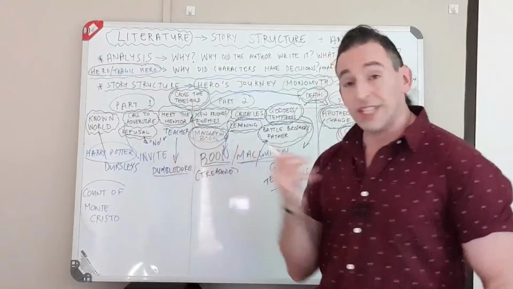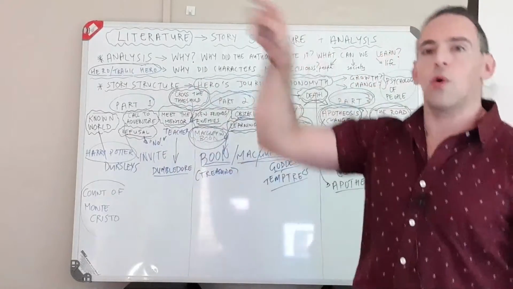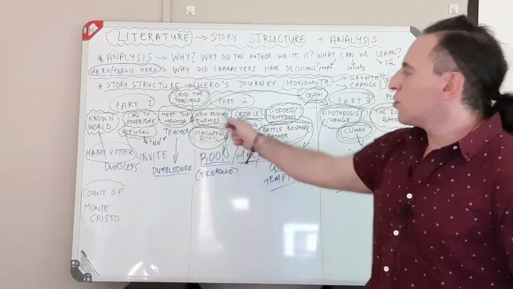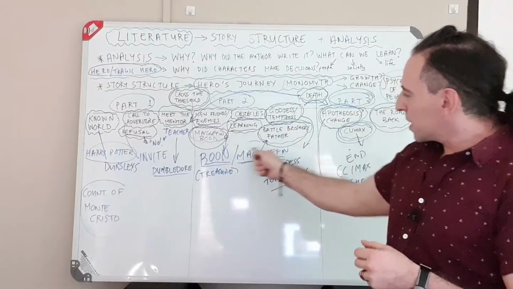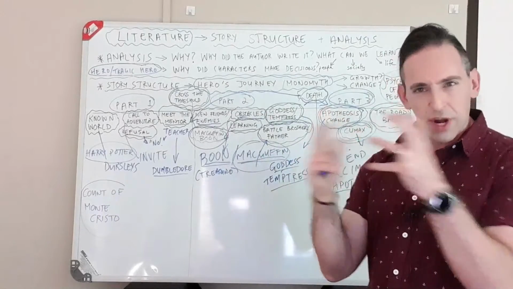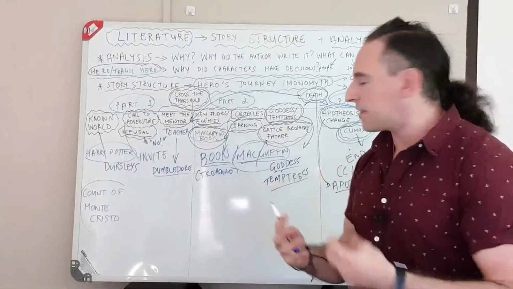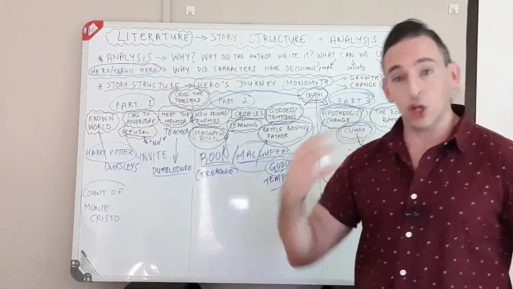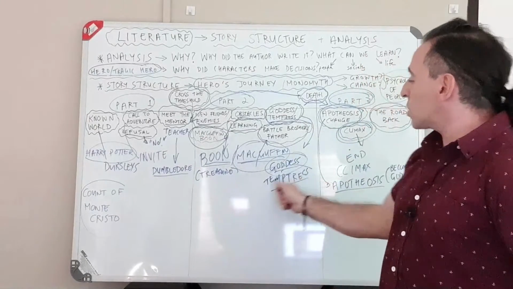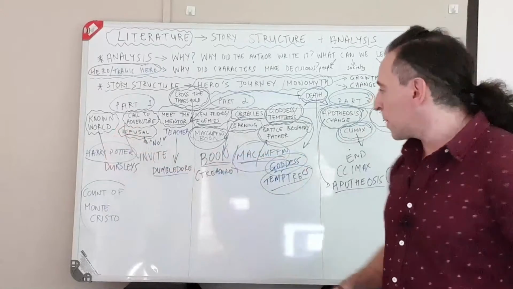You meet your teacher, you meet your mentor, you cross the threshold, you go into the new world, you meet friends and enemies. You want this MacGuffin, this boon, this treasure, whatever it is. There are obstacles stopping you. You have to learn about stuff as you go. You are often guided by a goddess that's helping you, or you are stopped by a temptress that is trying to get you away from everything.